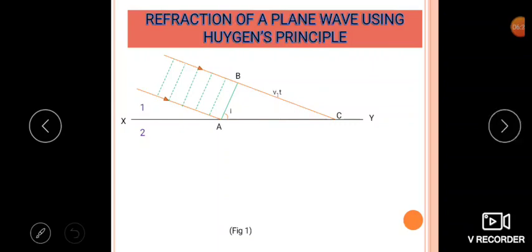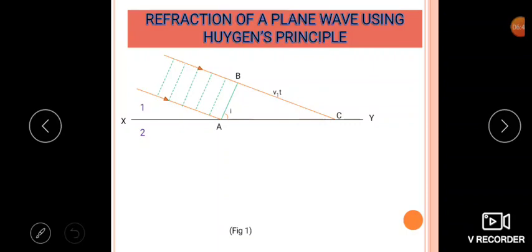Next, according to the Huygens principle, each point on the wavefront is a source for a secondary wavelet. So the secondary wavelet from B strikes the surface XY at point C at a time t.